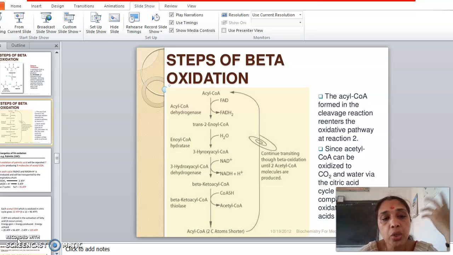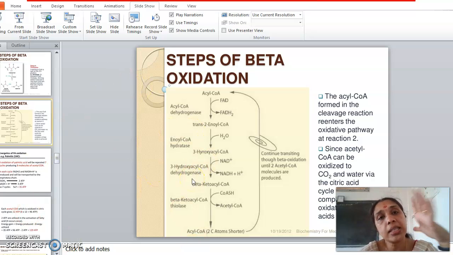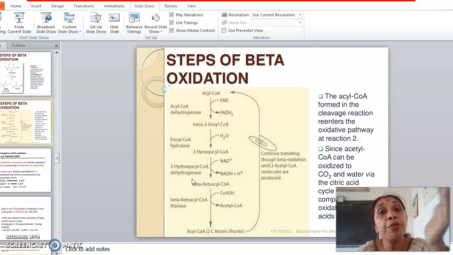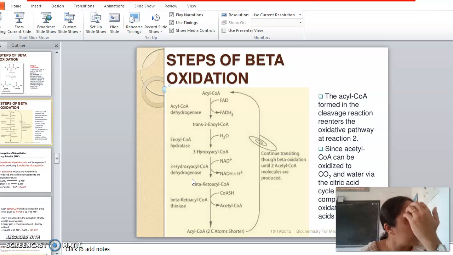Okay, so before going to the unsaturated fatty acids, I'll revise the beta oxidation of saturated fatty acids first, because beta oxidation itself is happening in the case of unsaturated fatty acids also. That is, unsaturated fatty acids are also catabolized by means of beta oxidation. So what are the steps happening in the beta oxidation? There were two oxidation reactions, then there is a hydration reaction, and there is a thiolytic cleavage. Only 4 steps were there happening in the beta oxidation, right?